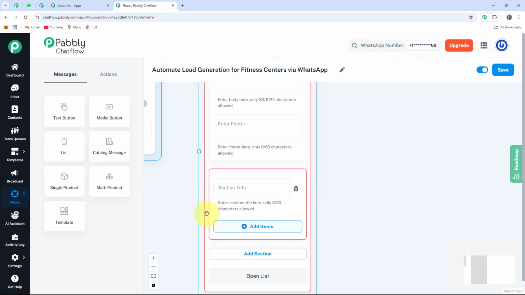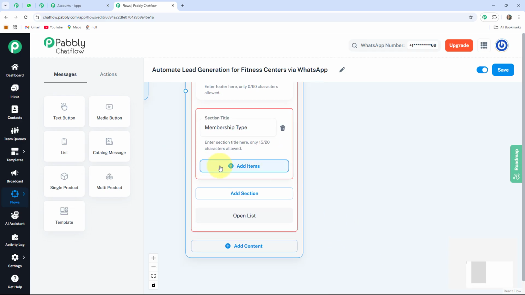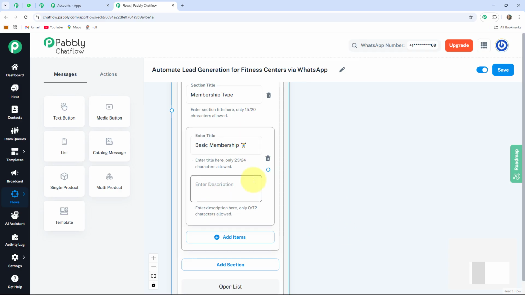It will again provide one box inside it where you have to provide the title of the section. So here I am writing Membership type. Now I want to add the membership plans. For that, I'm clicking on this plus add item button. It will again provide one box inside it where you have to write the title of your type and the description. So here I am writing the first membership plan, basic membership, and I am not writing any description, so I am leaving this blank.